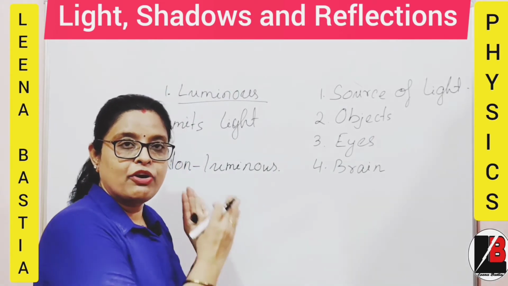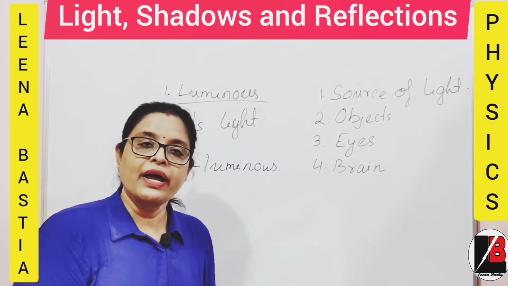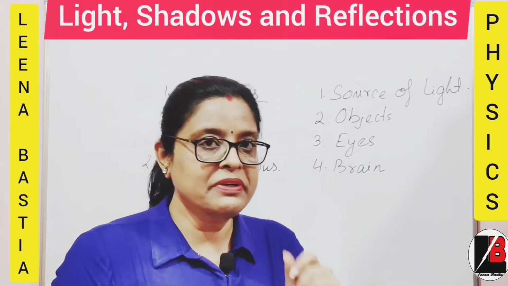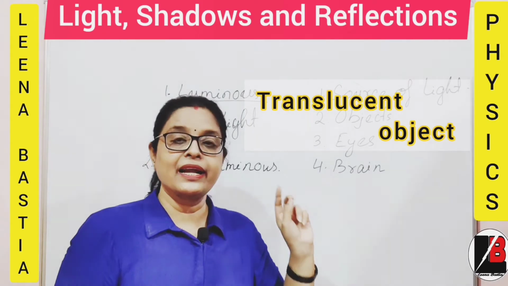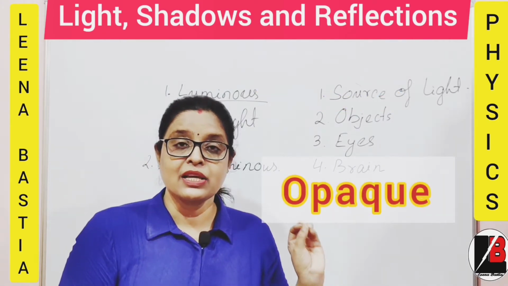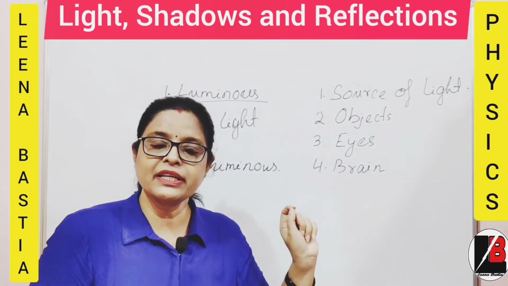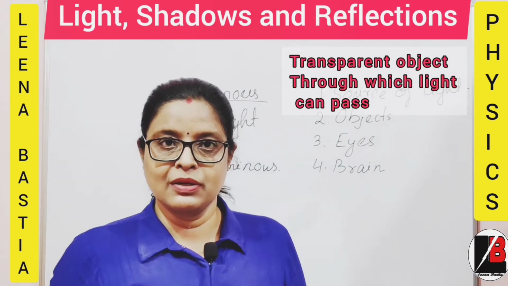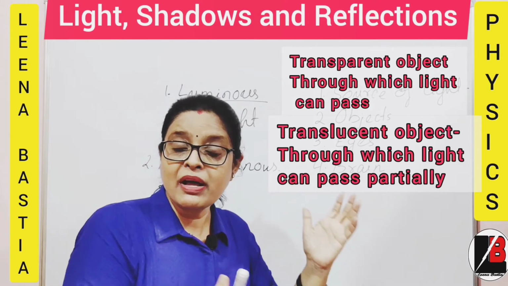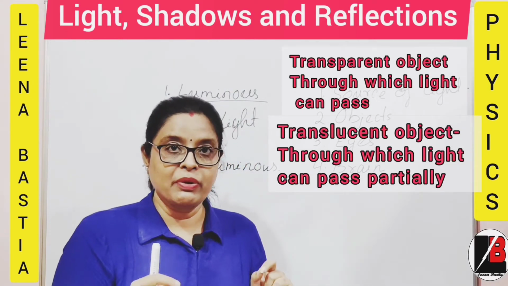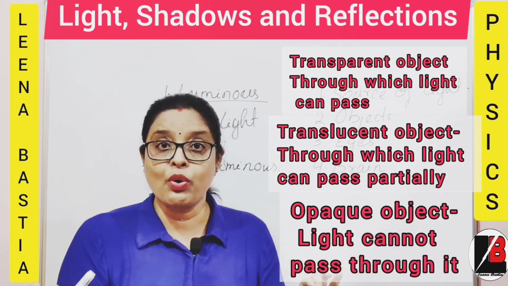So this is the category of your sources of light. Now another category of objects that you must have heard about: transparent, second is translucent, and third one is opaque. Children, I am just going to give you a brief idea here. Transparent is that through which light can pass. Translucent is that through which light can pass partially. But when we are talking about opaque, light is not able to pass through it at all.